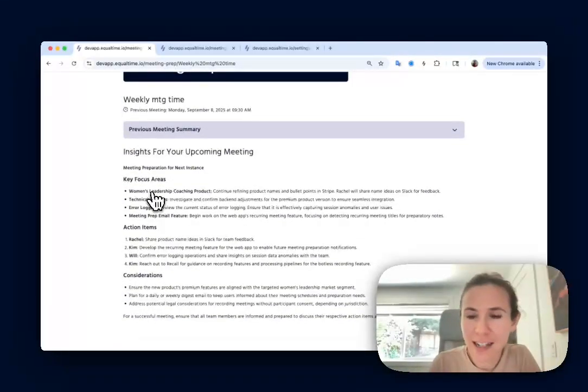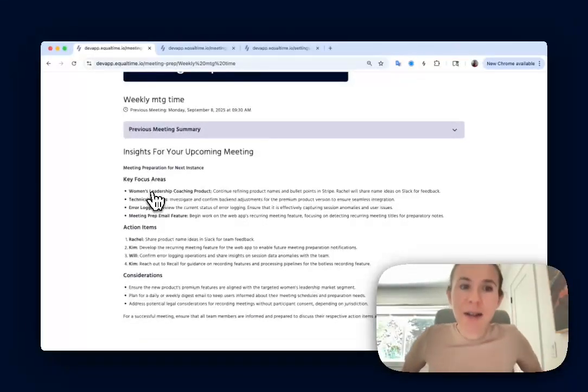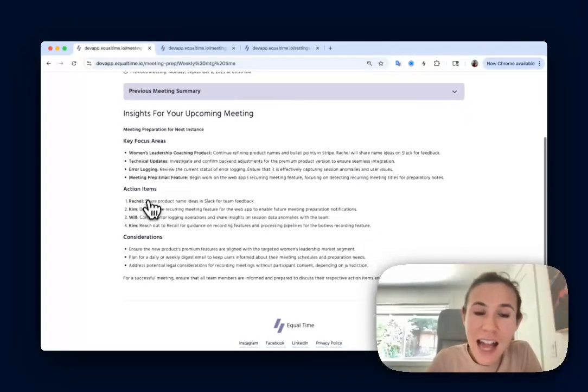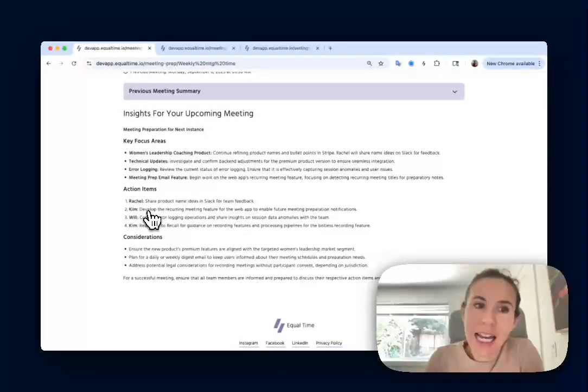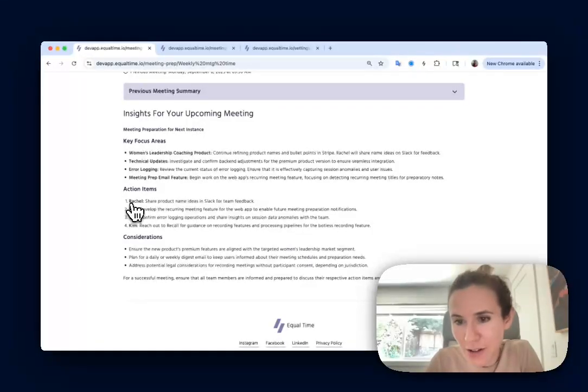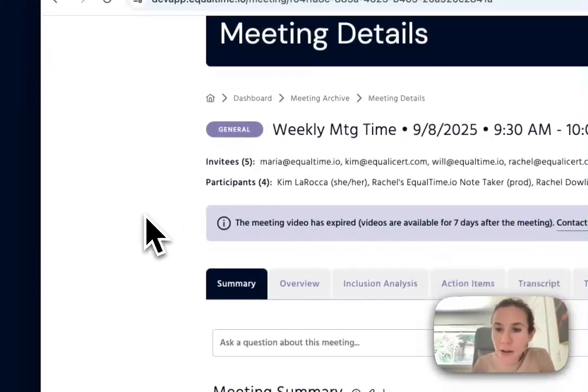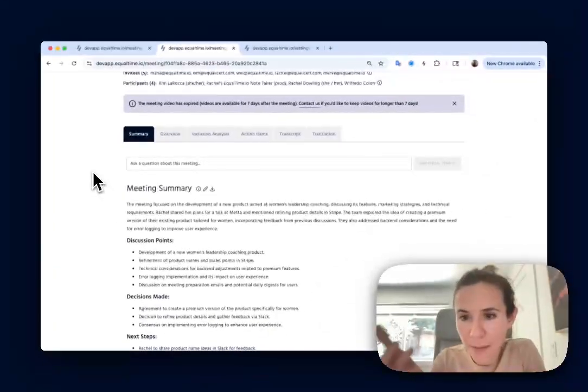So key focus areas. So it's talking about all the technical updates, and the product discussions and marketing discussions that we had talked about, the action items that we had talked about doing, and then considerations and reminders for what we have to do in the next steps. So that's really helpful.